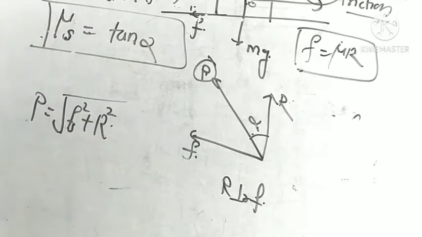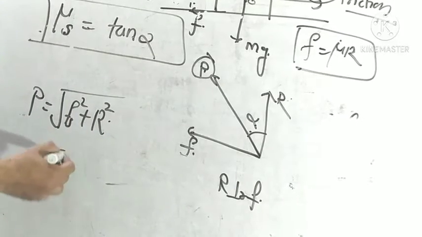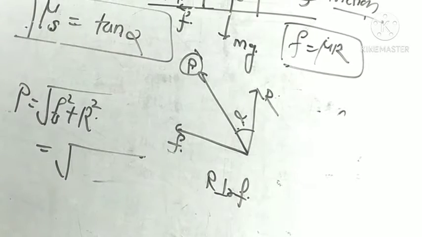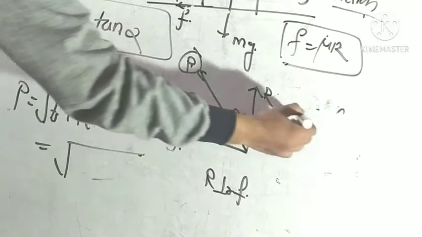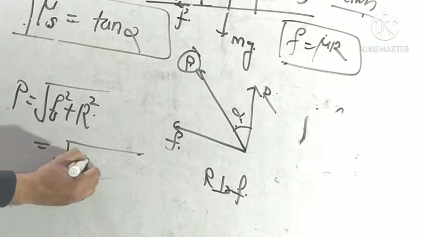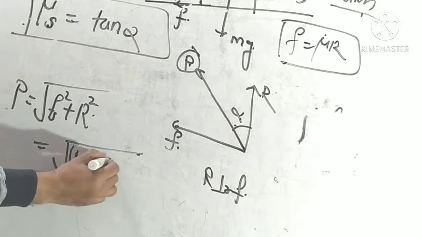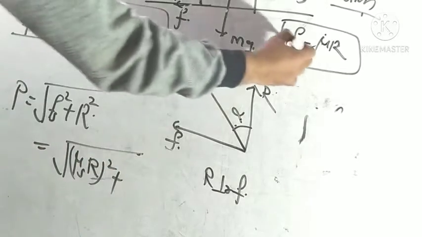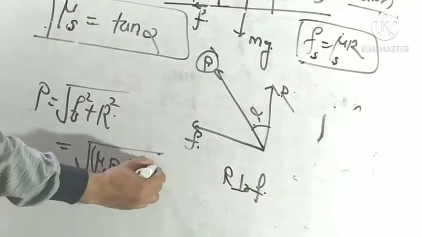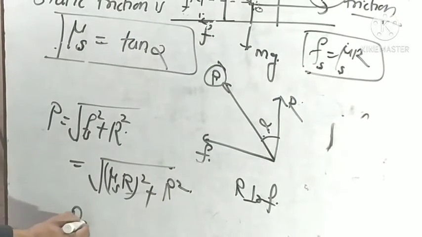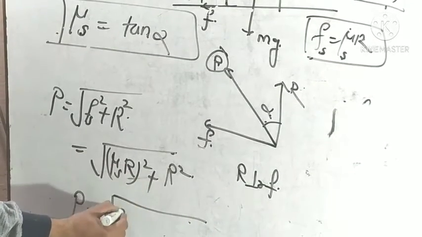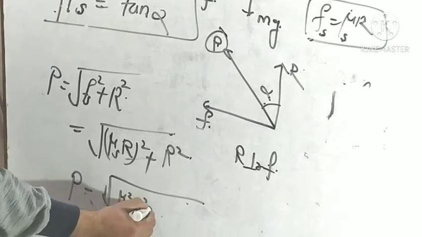We put in the value: F equals mu s R, so F square is mu s square R square, plus R square.